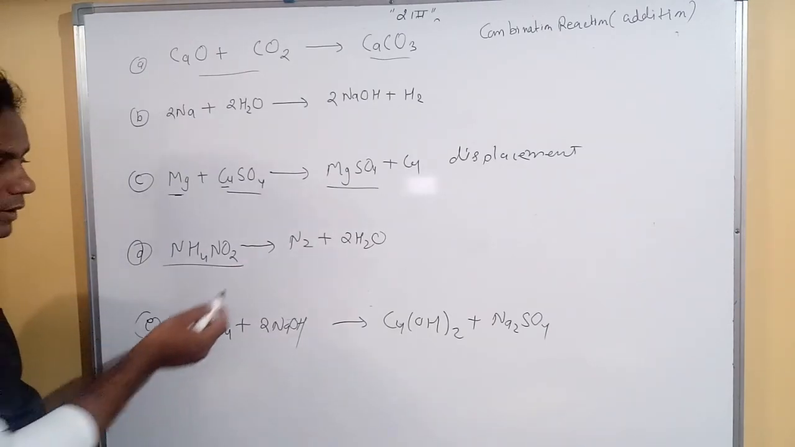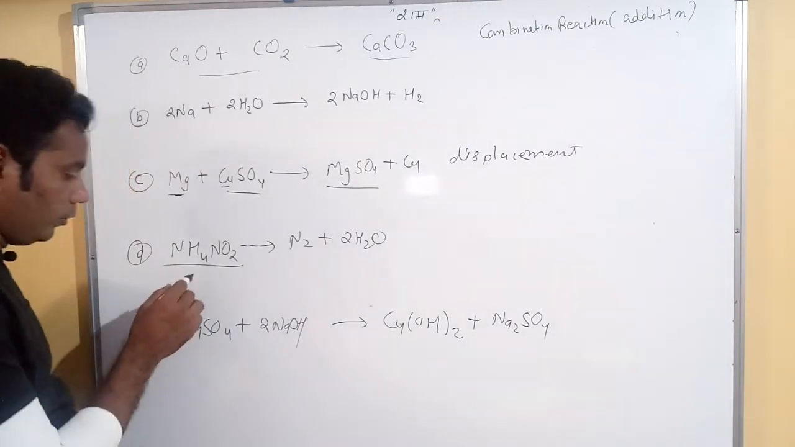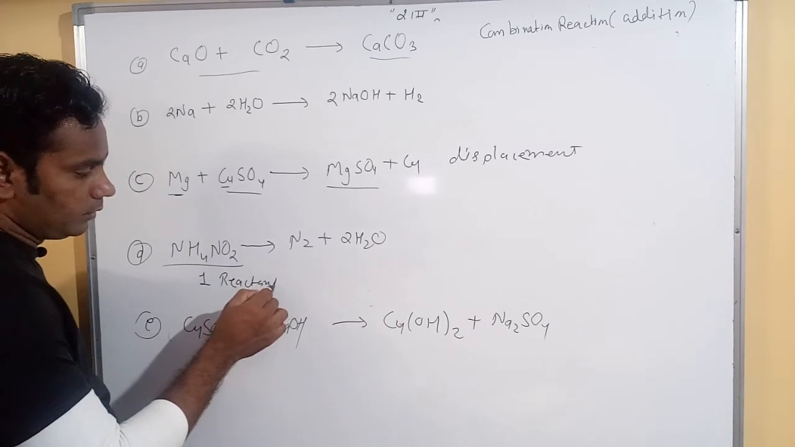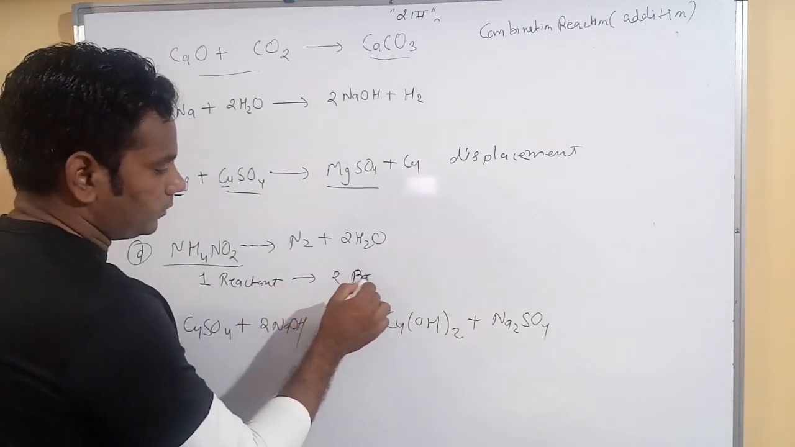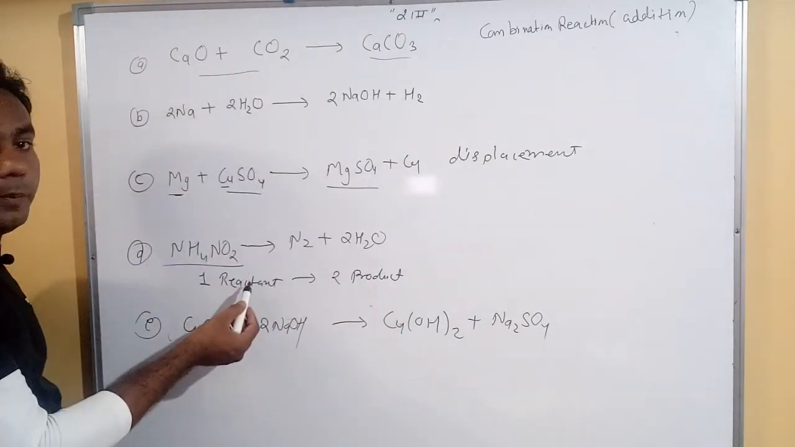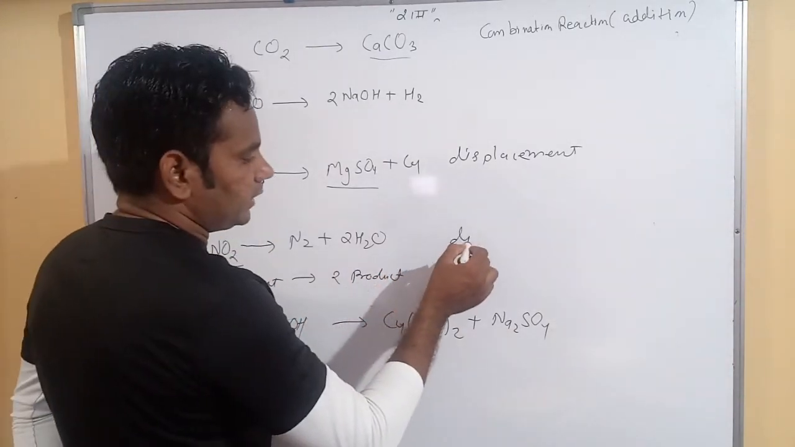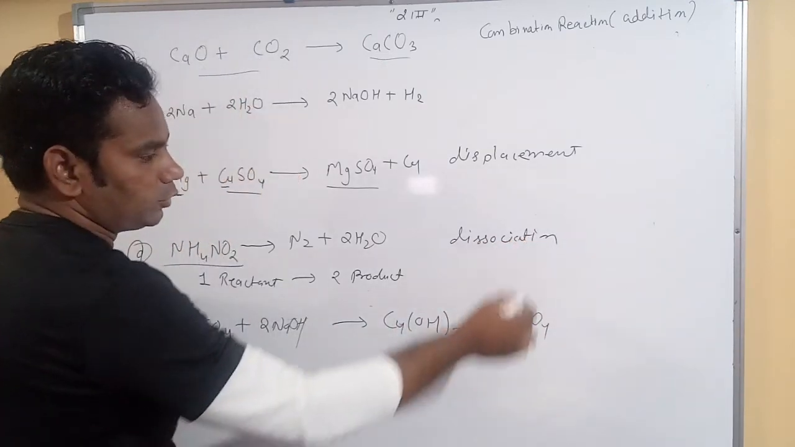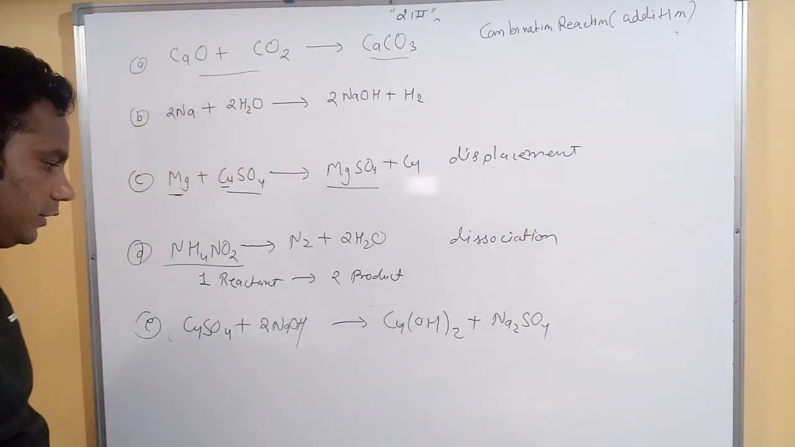Okay, displacement reaction. Then here ammonium nitrate converts into nitrogen and H2O. So one reactant converts into two products. Clear? So it's the inverse of a combination reaction. It means this reaction is called a dissociation reaction. This reaction is called a dissociation reaction.